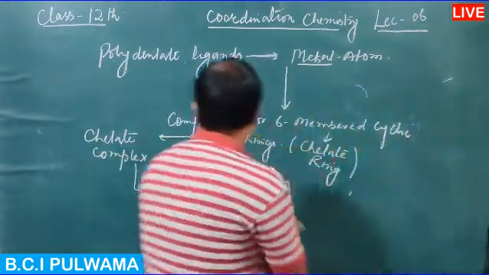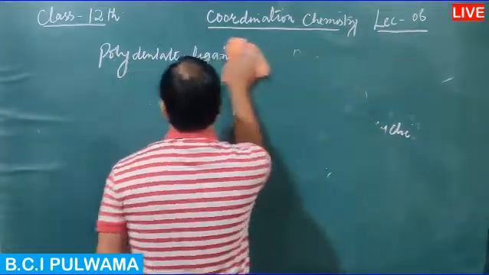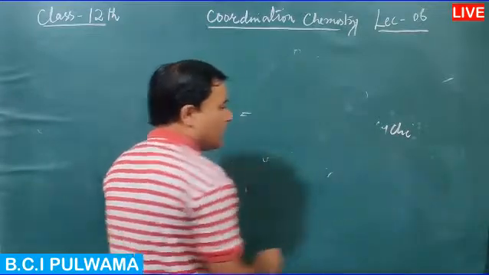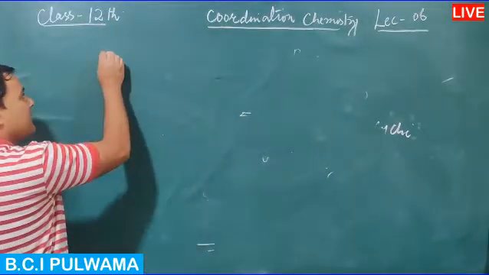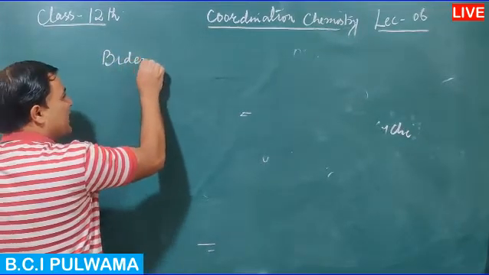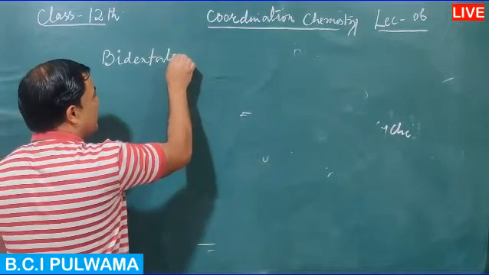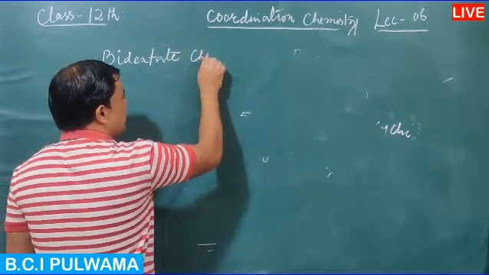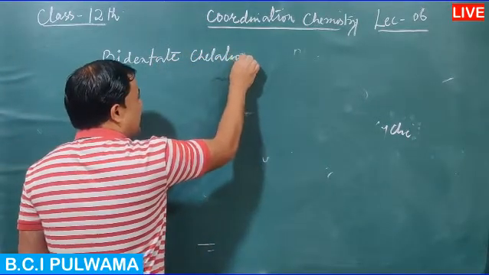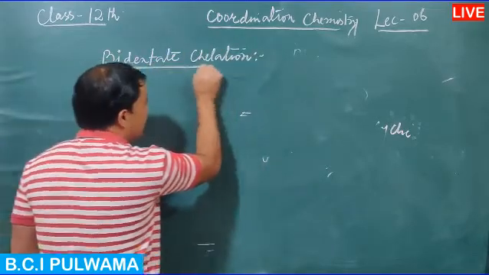Let's see examples. We will start from bidentate ligand. If a bidentate ligand does chelation, we call it bidentate chelation. Similarly, if a tridentate ligand makes a chelate complex, we call it tridentate chelation.